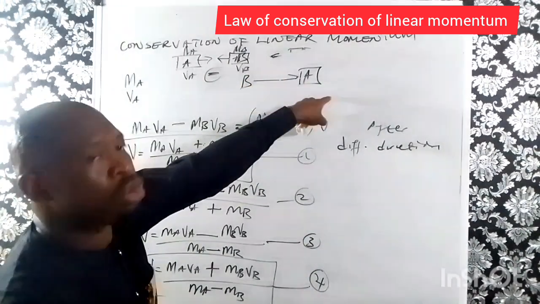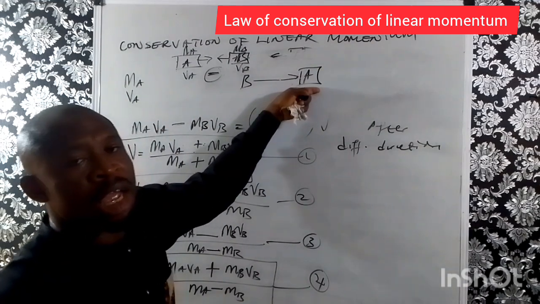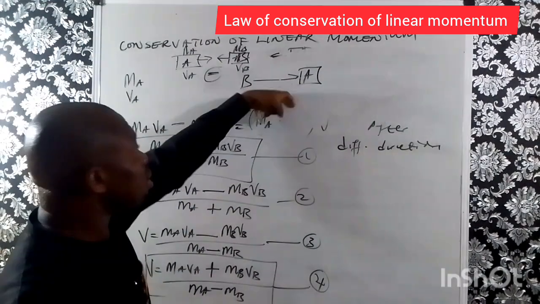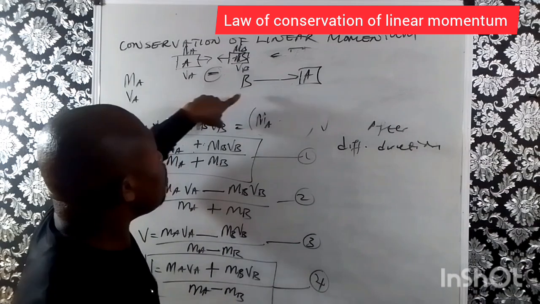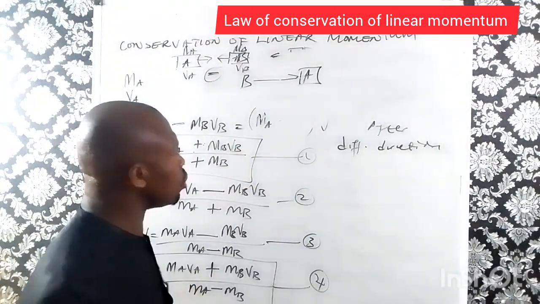Now, after collision, it's either B pushes A away, or B will retrace its path.